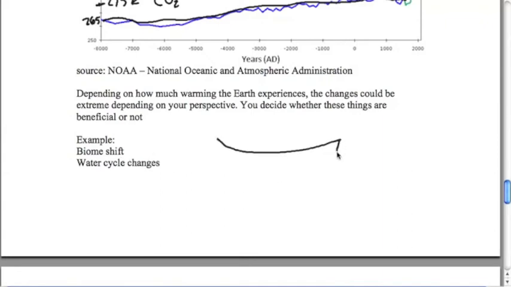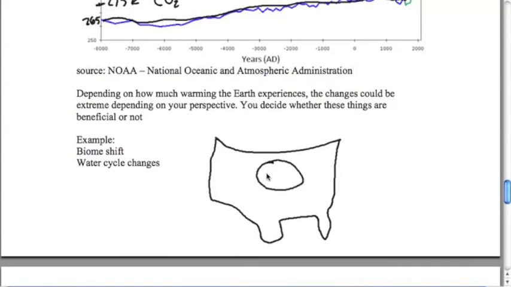If we take the continental United States, the lower 48, a lot of the farming goes on in this region. One example of global warming could be this idea of a biome shift, where the climate in this region is fairly constant. However, if global warming happens, the biome that happens here could shift this farming region north.